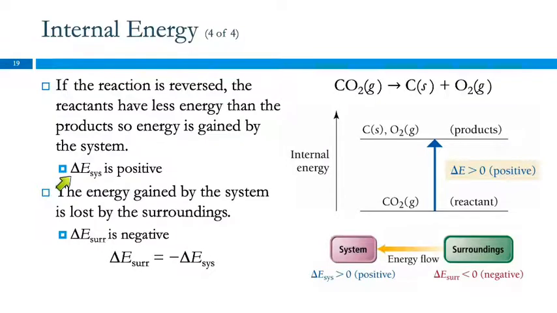So here, the change in energy for the system is positive, the change in energy for the surroundings is negative. These changes in energy are the same number. One's got a negative, one's got a positive. Okay, and an equation like this, I think maybe because it's just so simple, students have a hard time understanding what does this mean?